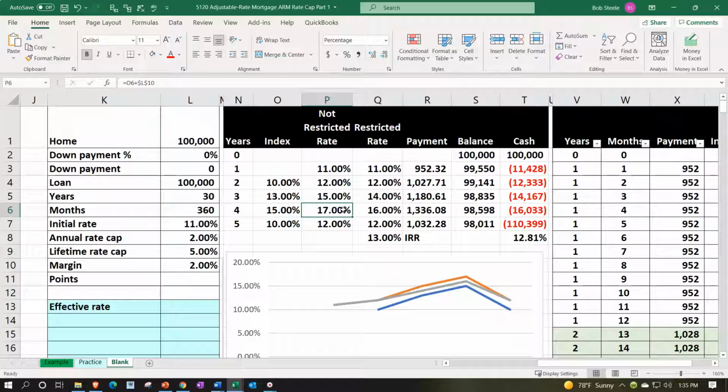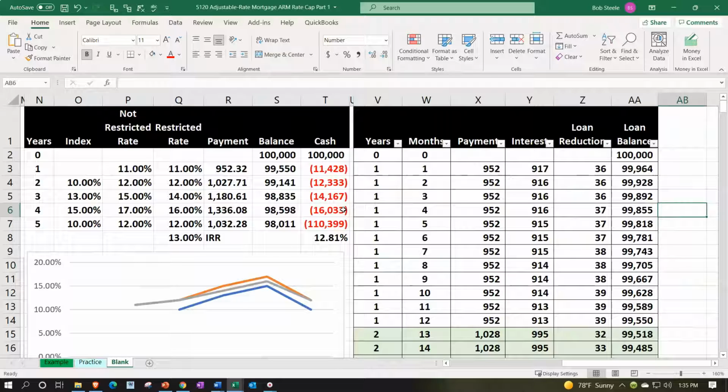Now, you could also take this information and think about best case and worst case scenarios, looking at the cash flow and what your ending balances will be, which could be a little bit easier if you add a pivot table. So we'll add the pivot table. Now, note that this does give you a pretty good idea. It gives you the payments, and we can make the payments into a yearly, and it gives us the ending balance. It doesn't give us the interest for each year as easily, which might be useful for tax calculations. It doesn't give us exactly the reduction, although we can back into that. But the pivot table might be useful to add so that we can get that added information and not have to go through the entire amortization table to do it.